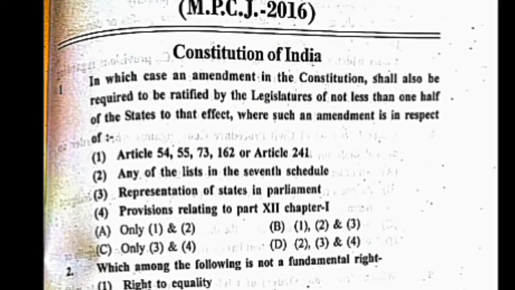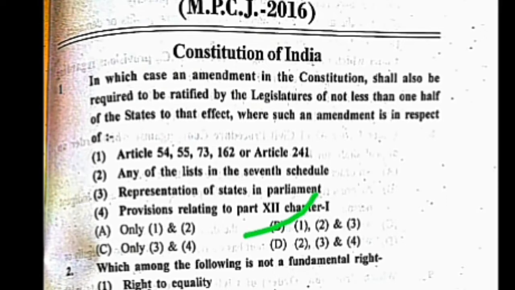Your options are: A, only 1 and 2; B, 1, 2 and 3; C, only 3 and 4; D, 2, 3 and 4. So friends, here the correct answer is B. It means 1, 2, 3.